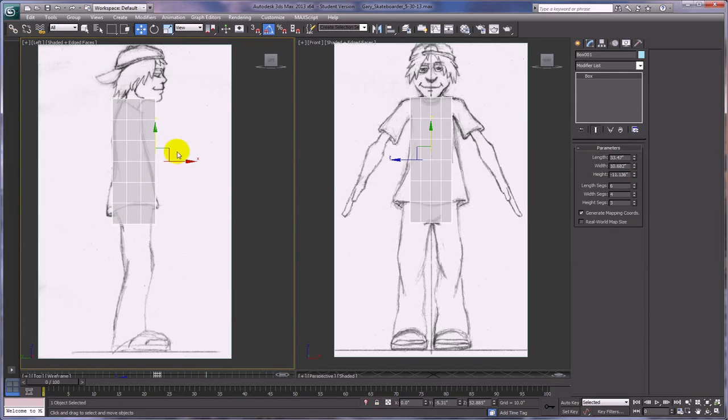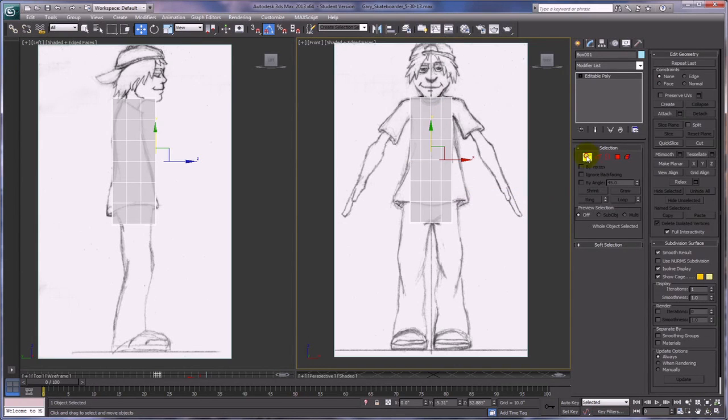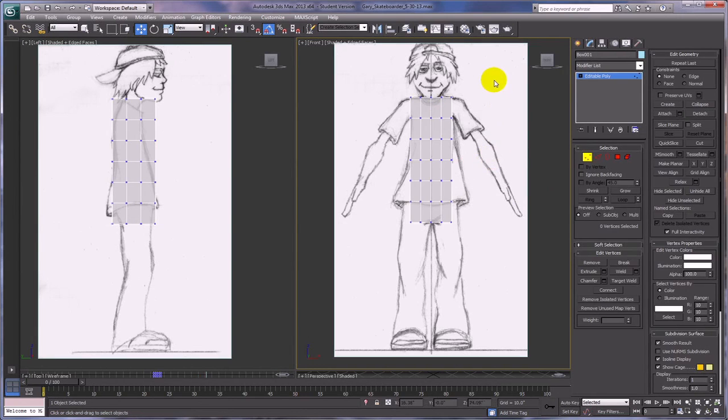Anyway, so now we have a beginning shape here, and what we're going to start doing now is just roughly shaping this to the contour, or whatever you call that, the profile of the character. So let's go ahead and change this now. Well, in order to be able to manipulate this, we have to turn it into an editable poly. So once again, with it selected, if I just simply right-click, say Convert to, then I can go down and choose Convert to Editable Poly, the second one in the list there. All right, we're going to start working with vertices. That's the main thing that we're going to be using right away.